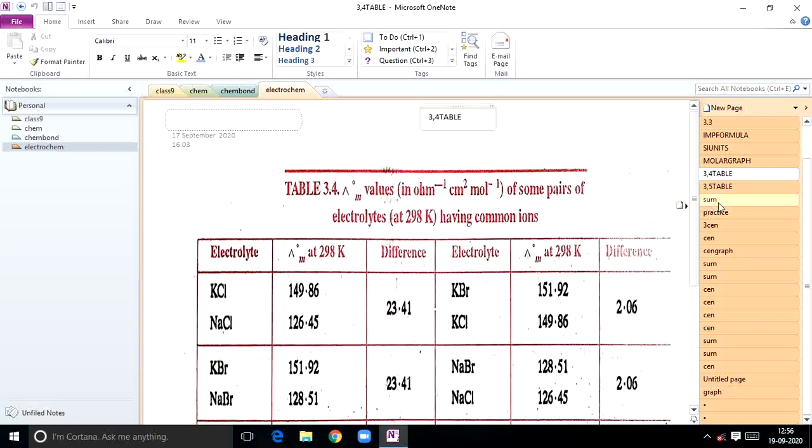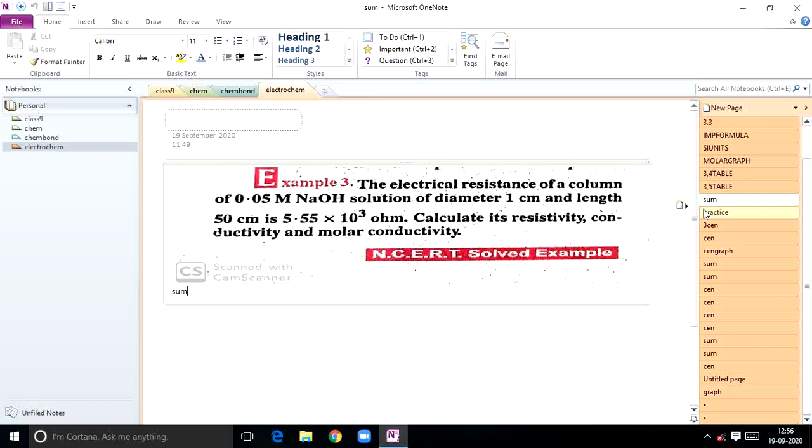See the numericals. Start doing the numericals, students. Do the numericals quickly. The electrical resistance of a column. Concentration is given. Diameter 1 centimeter and length 50 centimeter is given. Calculate its resistivity, conductivity and molar conductivity.